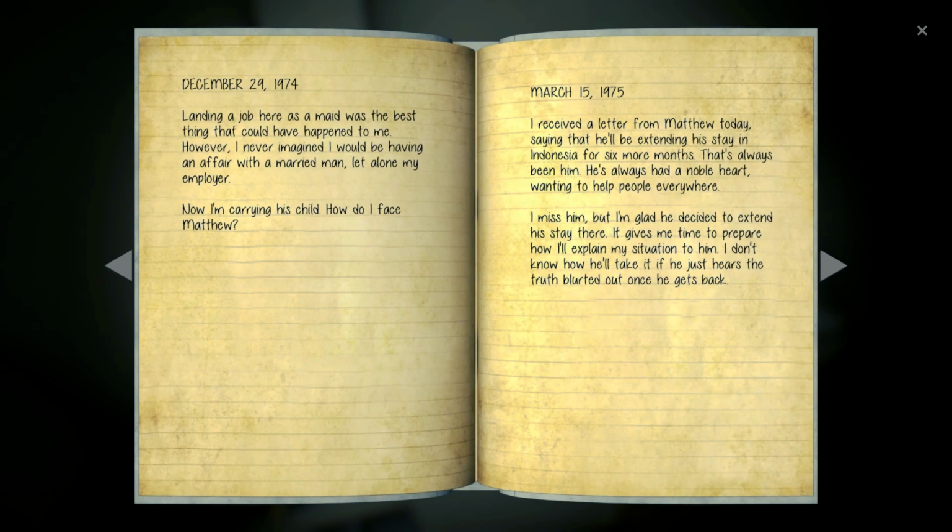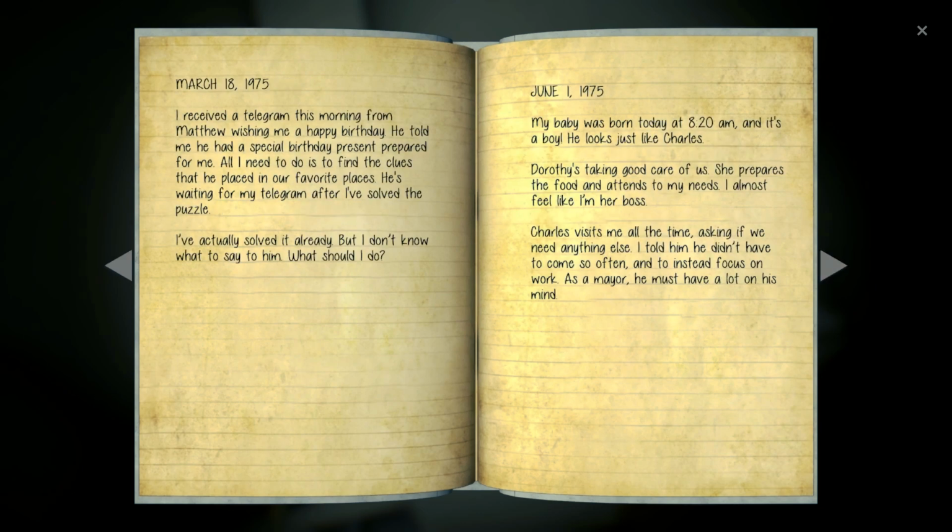I received a letter from Matthew today saying that he'll be extending his stay in Indonesia for 6 more months. That's always been him. He's always been noble at heart, wanting to help people everywhere. I miss him, but I'm glad he decided to extend his stay there. It gives me time to prepare how I'll explain my situation to him. I don't know how he'll take it if he just hears the truth blurted out once he gets back. My baby was born today at 8:20 a.m. and it's a boy. He looks just like Charles.